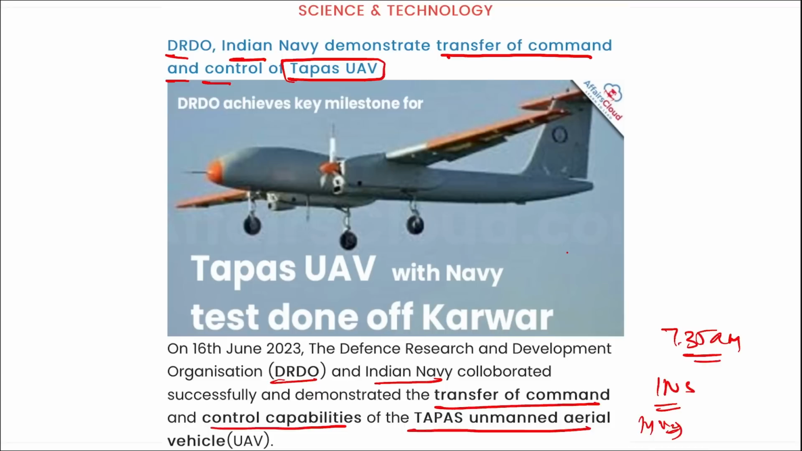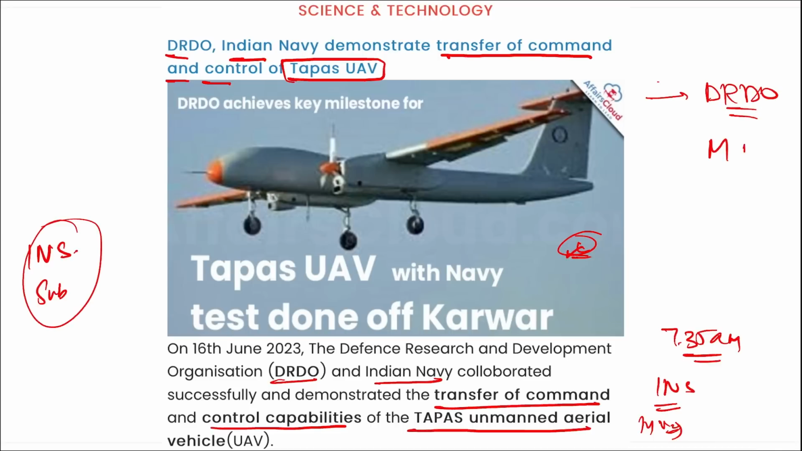Right? So this is INS Subhadra, and recently Indian Navy and DRDO, and from Indian Navy it was your INS Subhadra, right? They have recently demonstrated the transfer of command and control capabilities of this Tapas UAV. This Tapas UAV has been developed by which organization? It was developed by DRDO.